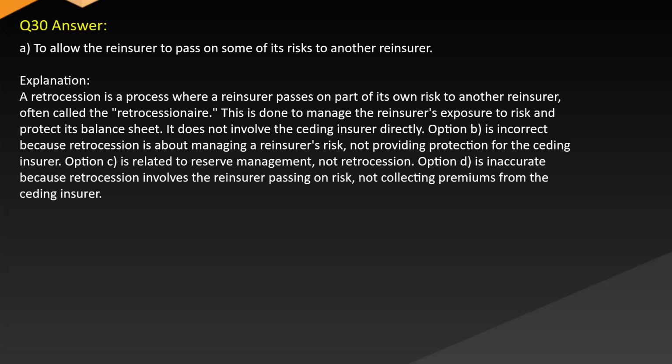Option B is incorrect because retrocession is about managing a reinsurer's risk, not providing protection for the ceding insurer. Option C is related to reserve management, not retrocession. Option D is inaccurate because retrocession involves the reinsurer passing on risk, not collecting premiums from the ceding insurer.